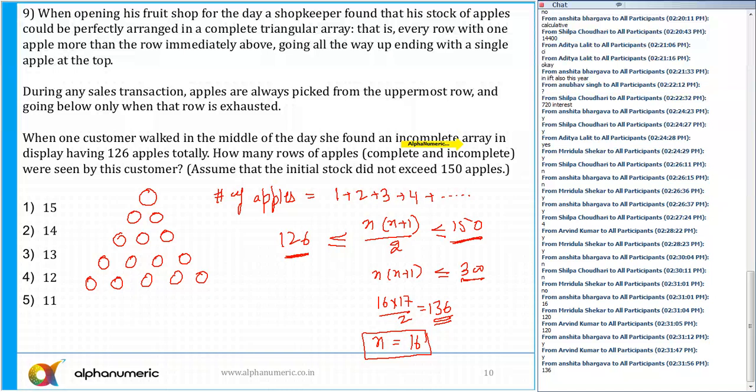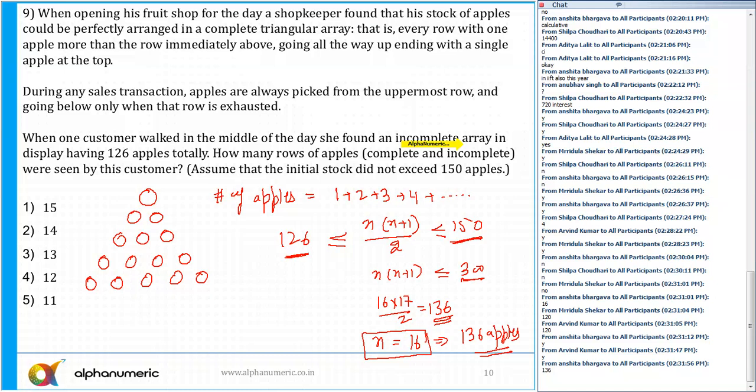But the question doesn't end here. This is the total number of rows initially: the total number of rows is 16, and initially there were 136 apples. But what is the question?